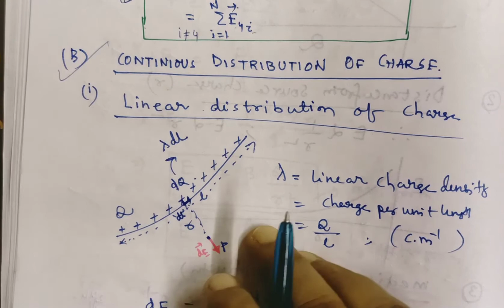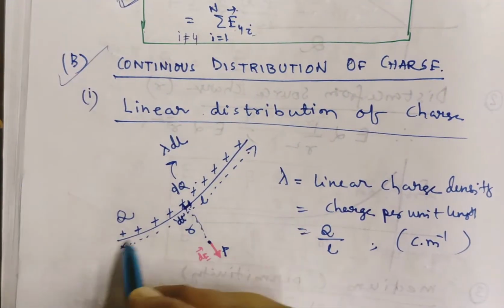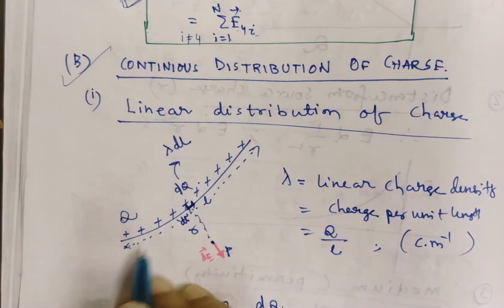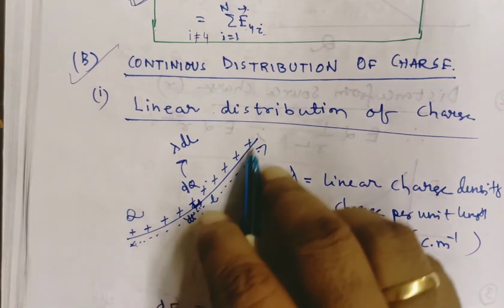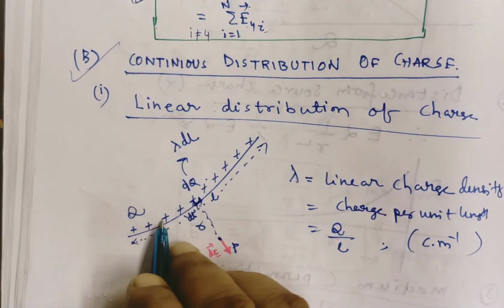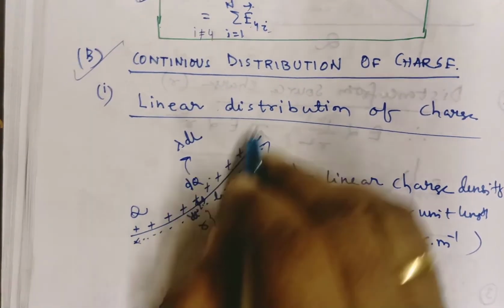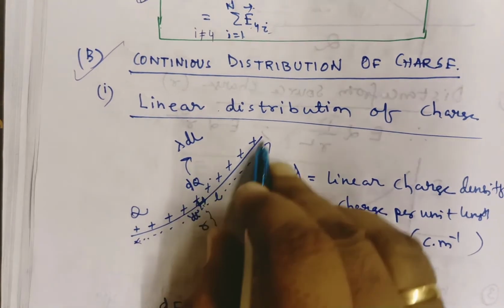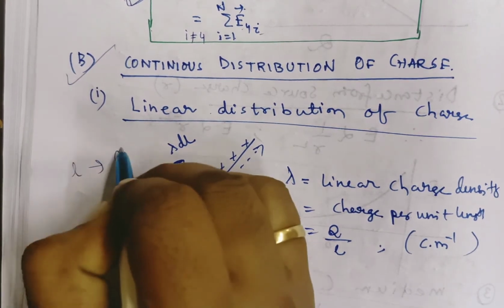First let us see how we explain linear distribution of charge. Just imagine a line is here, and the line length is L. Charges are distributed continuously. You are shown a gap, but there is no gap. Charge is distributed continuously and uniformly. Let the total charge be Q and total length be L. For L length, charge is Q.